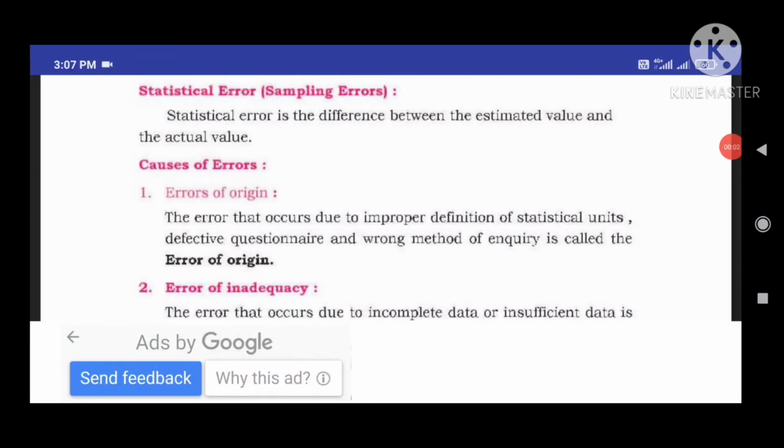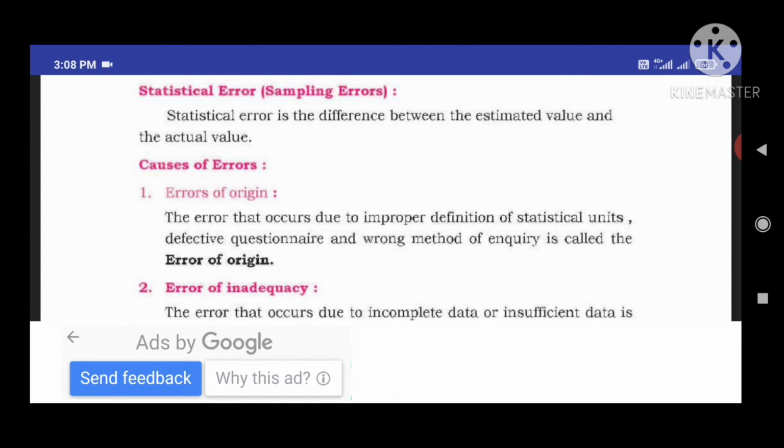Good morning, students. In the last video, we already discussed census enumeration and sample survey. What topics did we cover in the last class? The meaning of census enumeration and sample survey, their merits and demerits, and the differences between census enumeration and sample survey. In this video, we are going to learn a new topic: statistical error.